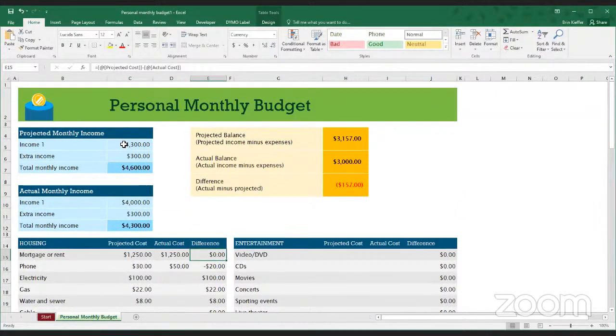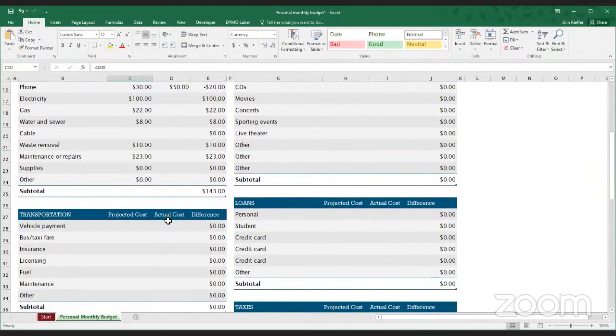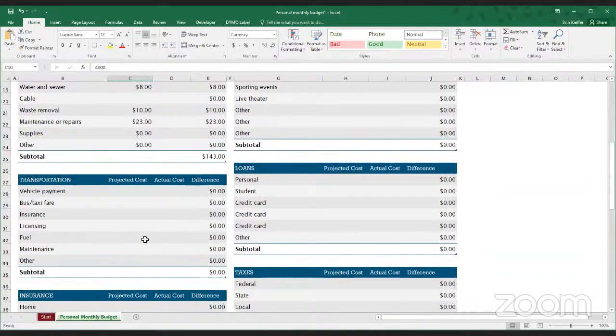One other thing, of course, you'll want to adjust up here is your income to reflect what you actually make. In this case, let's say 3,600, and perhaps some extra income came from a tax return or a refund that you got. And of course, then you would put in your actual monthly income here, which could be fixed or variable, depending. And you would want to go through this entire sheet. The challenging part with these templates is that they often include quite a number of categories that may or may not be relevant to your life.